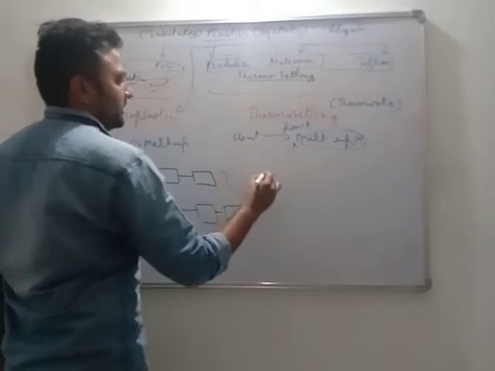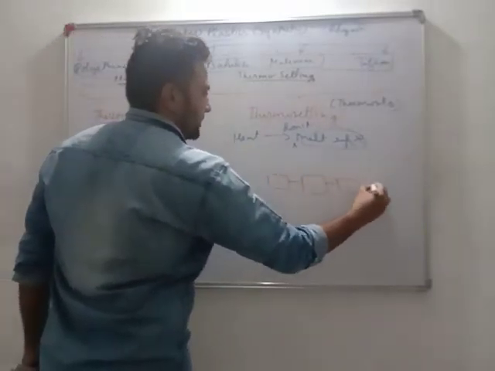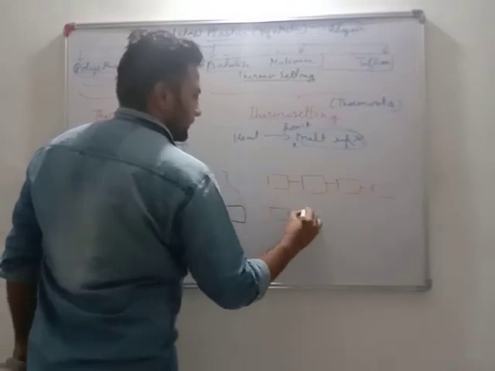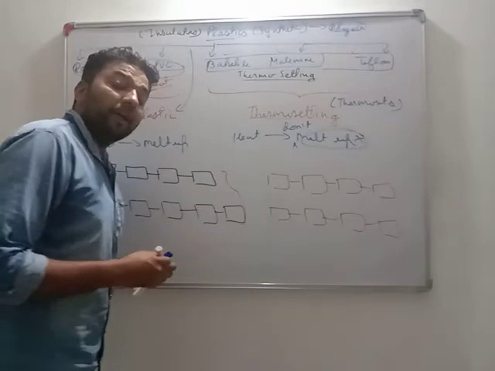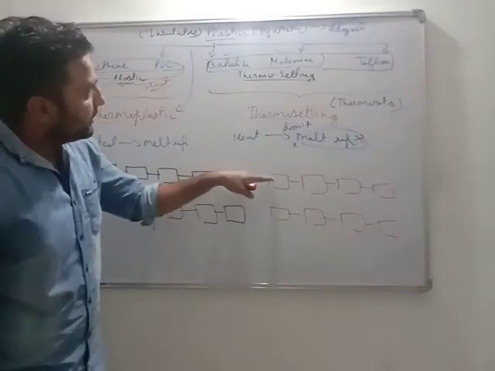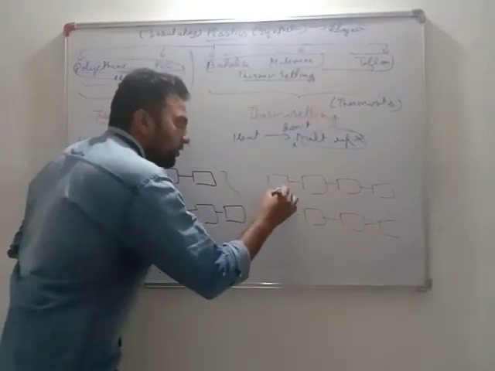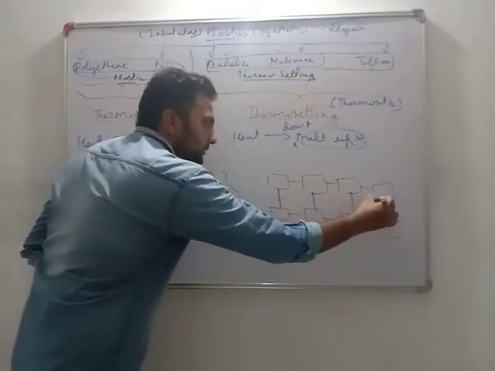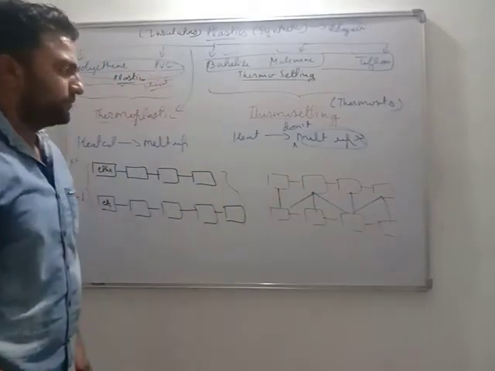And let us make the structure of bakelite or melamine. This is a polymer chain. This is a polymer chain. Very important, in bakelite, melamine and Teflon, these polymer chains are cross-linked. These all are connected to each other.